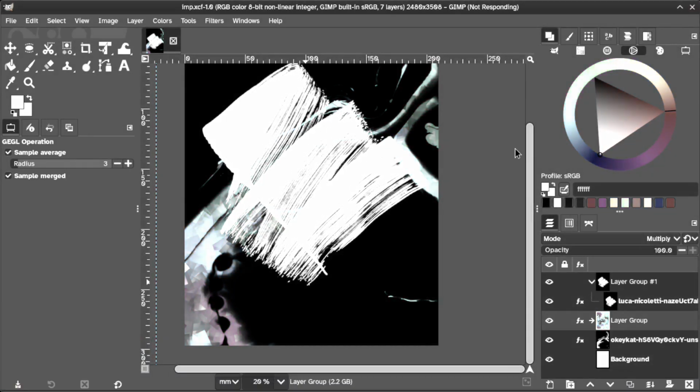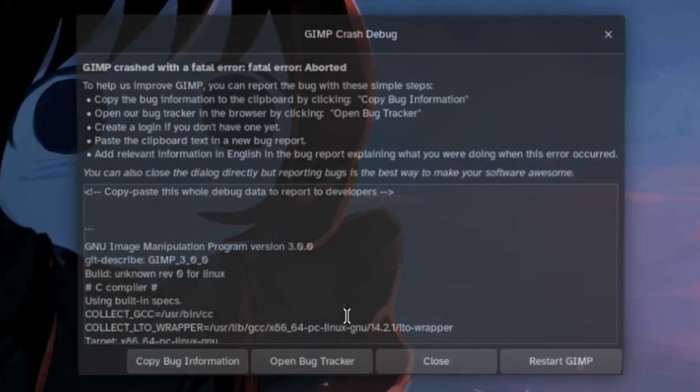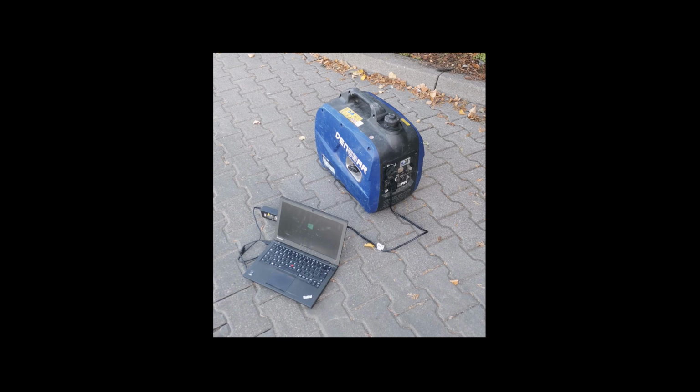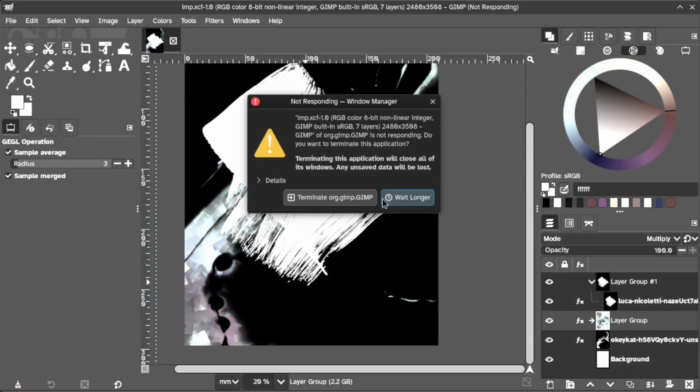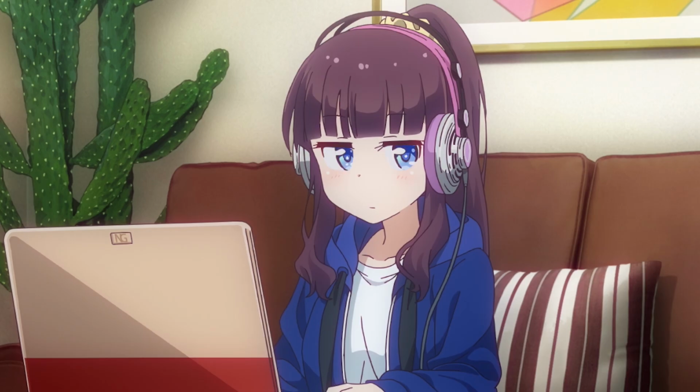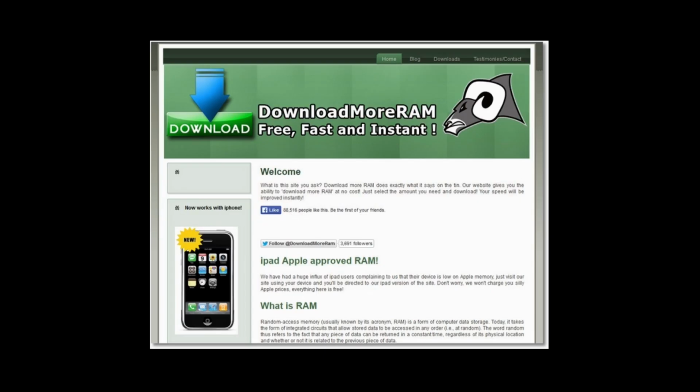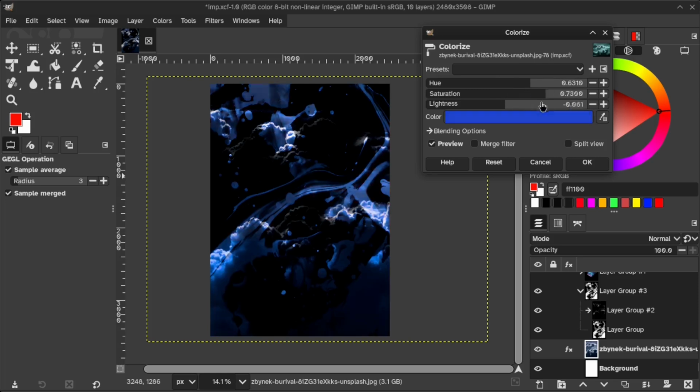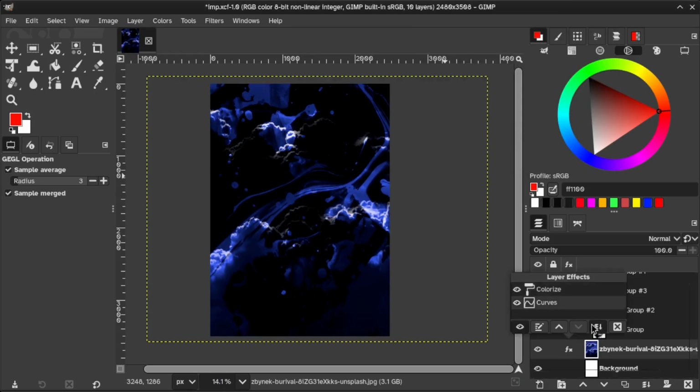Yep. Nah. Alright, so it doesn't handle massive images. Well, to be fair, it's more this laptop's fault than anything. But yeah, no, I'll still blame GIMP for giving me false hope. So, if you want to work with really high-res images, make sure you download more RAM. Other than that though, there's not much else to say other than, yeah, it kinda works.